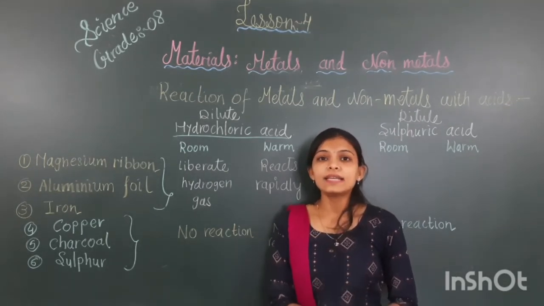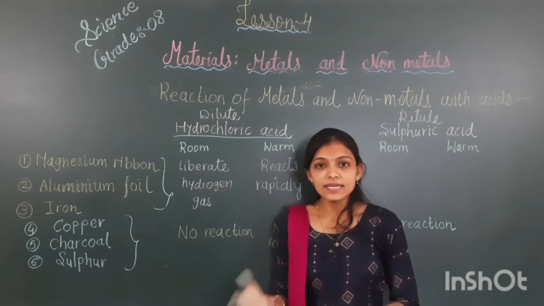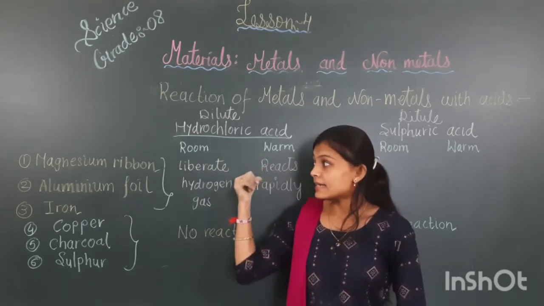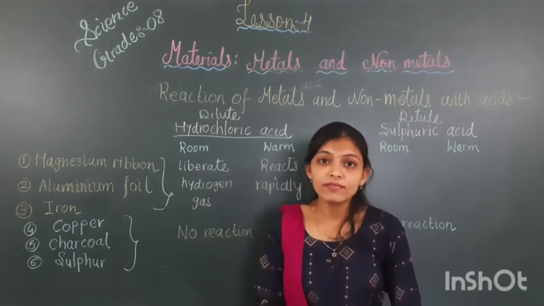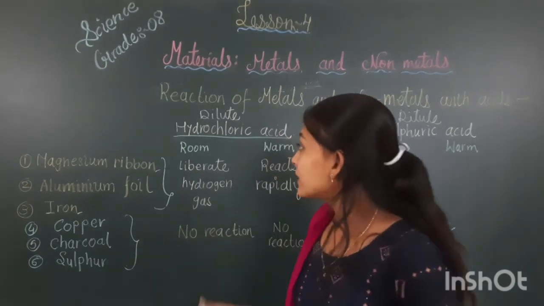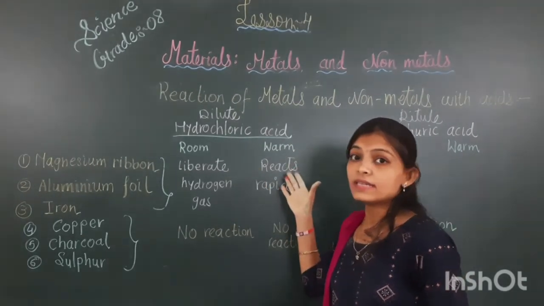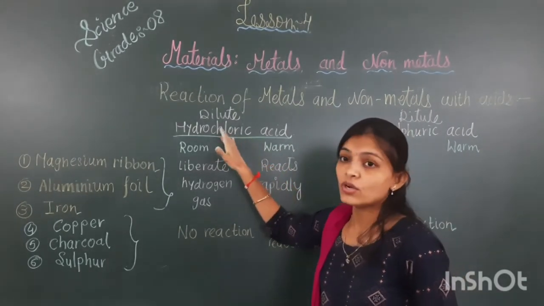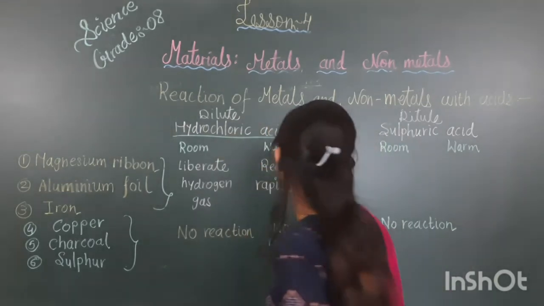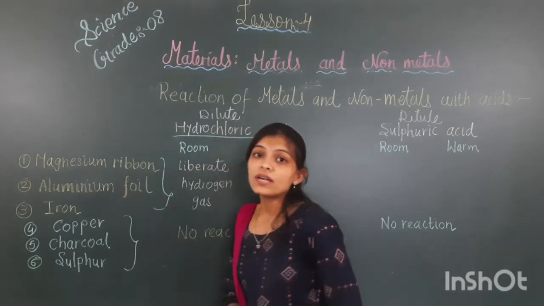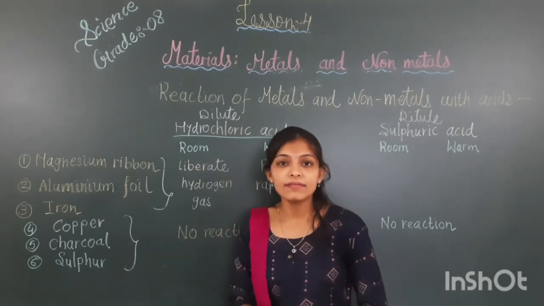In that activity, bases and acids were differentiated in non-metals and metals. And the next activity, that is table number 4.5, we had seen the chemical reaction in room temperature, in warm temperature, while adding the dilute hydrochloric acid and while adding the sulfuric acid. So I hope you understood this topic very well.